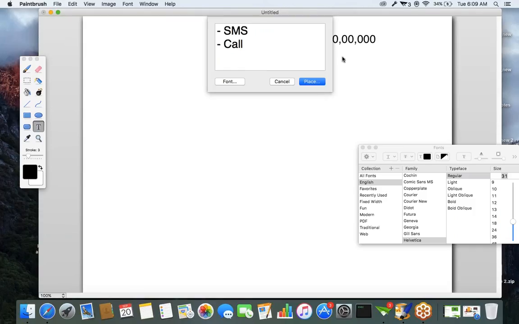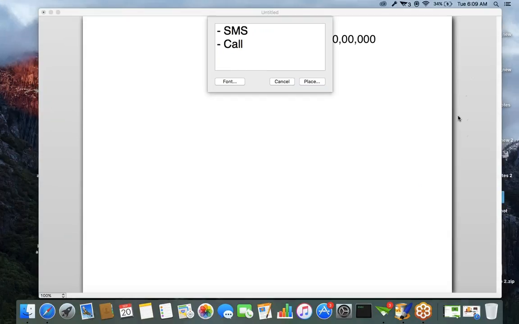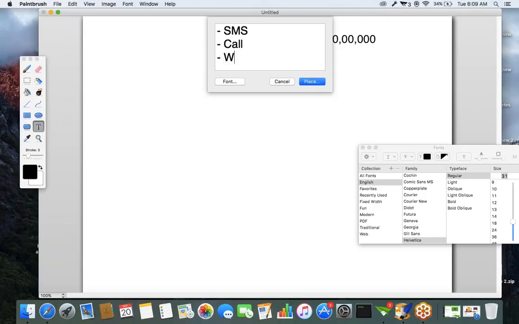SMS is one option. The second option is call. Send an SMS to all these 4 crore people. Second thing, make a call to all these 4 crore people. What are the other options? Emails, we'll send an email.